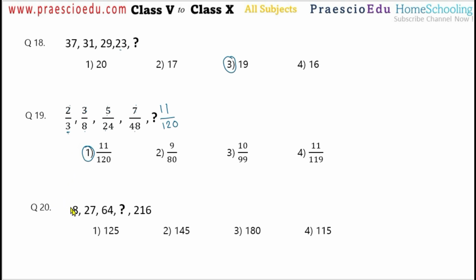Now the series: 8, 27, 64, and then question mark. After this one, 216. So here the logic is that 8 is the cube of 2, 27 is the cube of 3, 64 is the cube of 4, and 216 is the cube of 6. So 2, 3, 4, 6. So the missing number is 5. So 5 cubed is 125, which is given in option number 1.